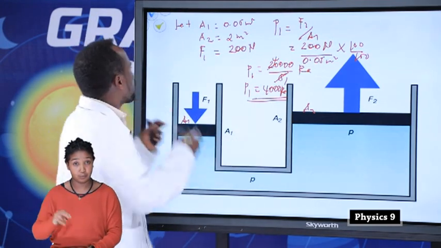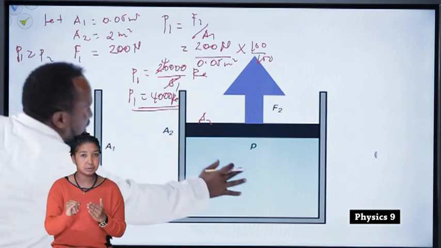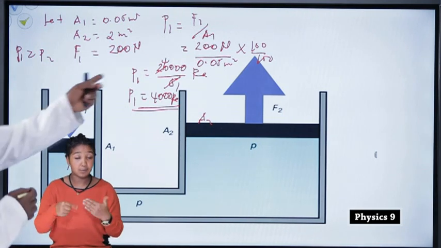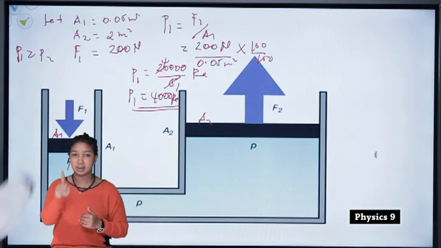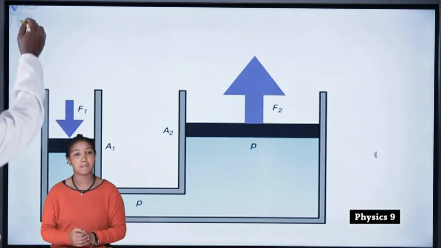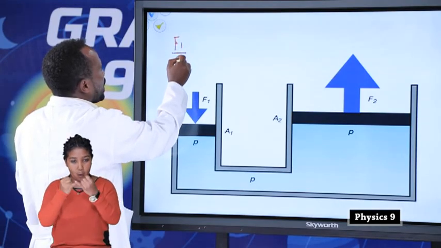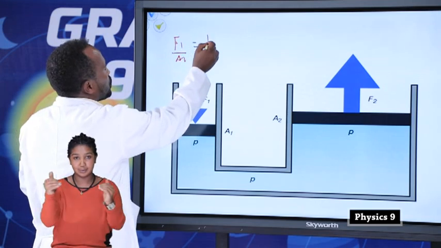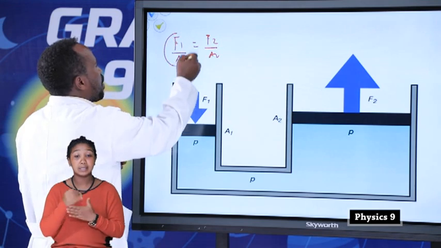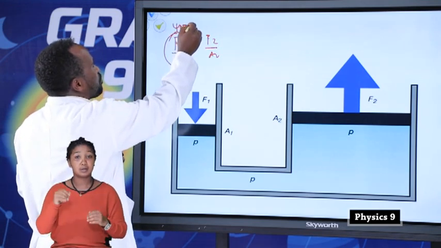First, P1 equals P2, so there is this much pressure at this one as well, because this is Pascal's principle. Therefore, let's find F2. How can you find F2? By the relation F1 over A1 is equal to F2 over A2. We have P1 as 4,000 Pascal.